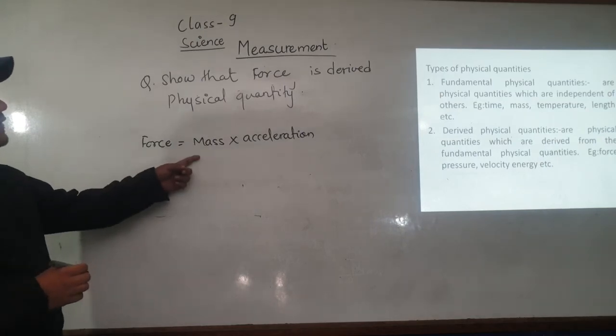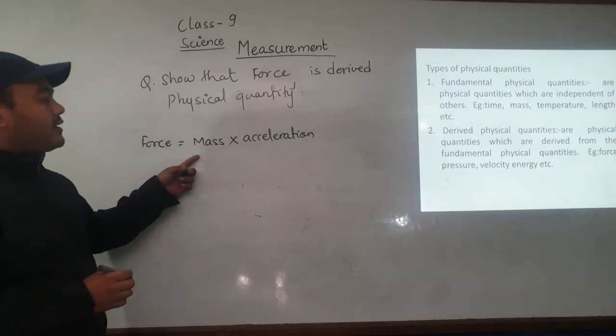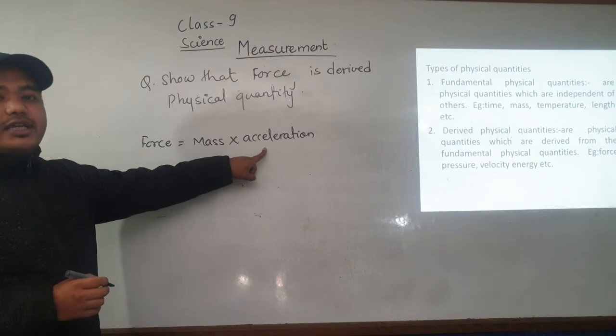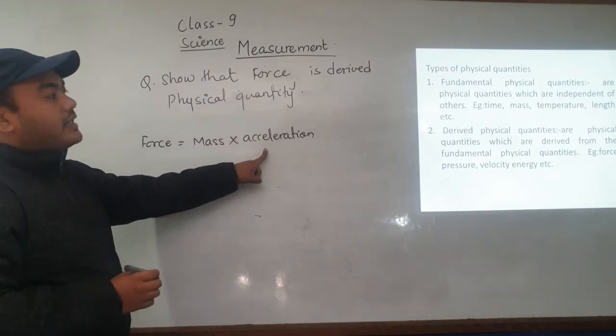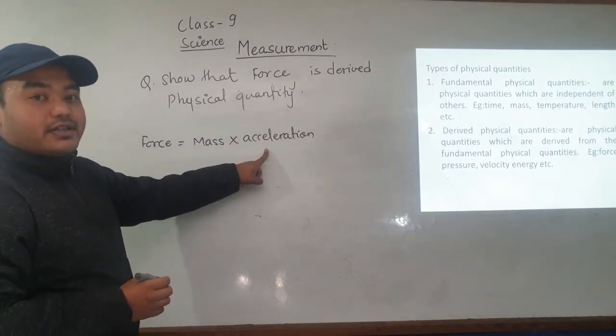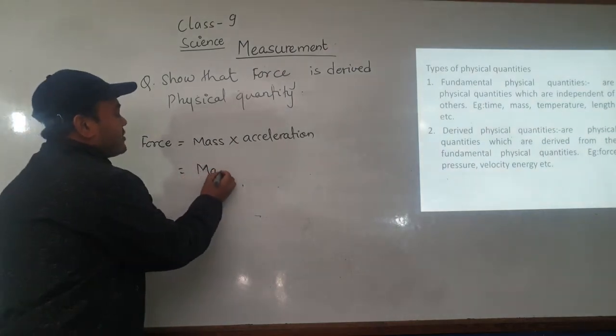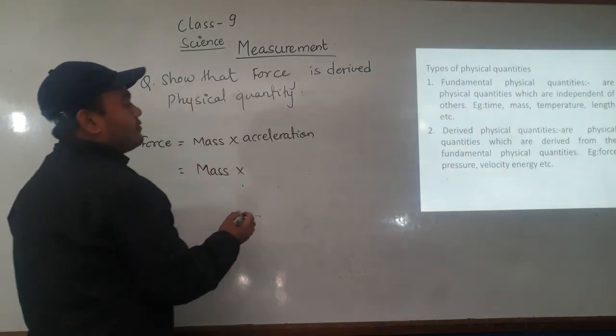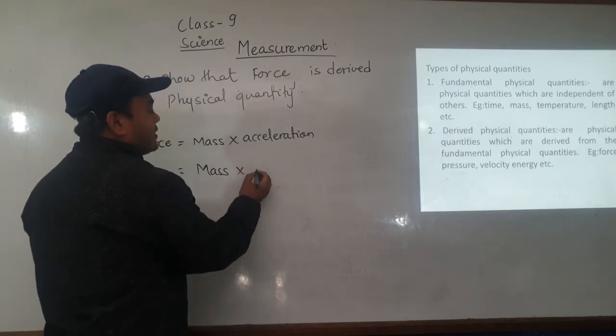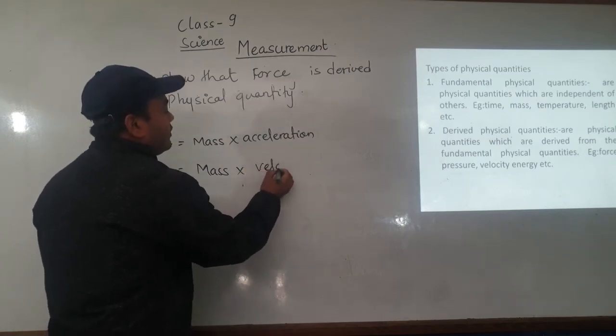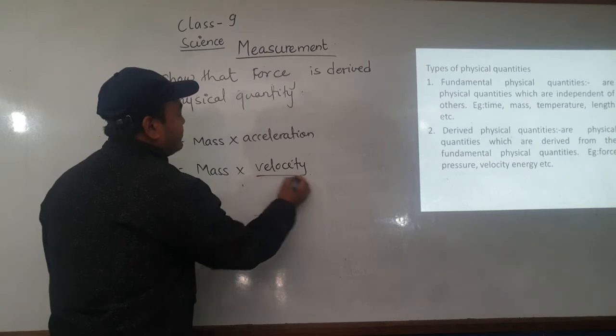And mass itself is a fundamental physical quantity, and before we have shown that acceleration is a derived physical quantity, because acceleration is composed of fundamental quantities. Before we have shown that acceleration we can write in terms of velocity by time,